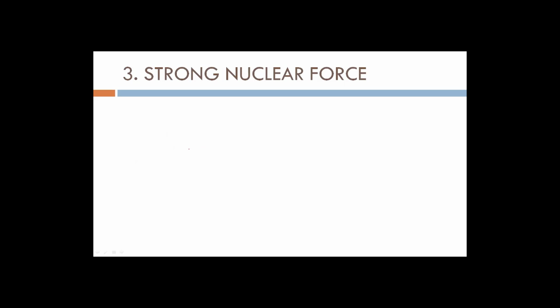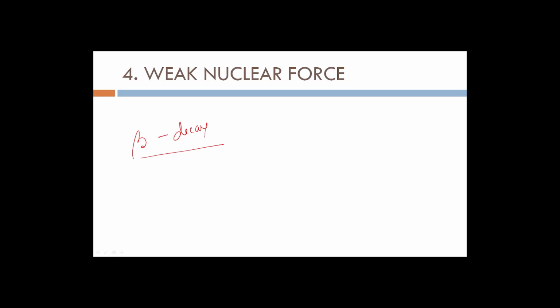Now in beta decay, what happens is protons turn into neutrons, or neutrons turn into protons, giving rise to electrons, positrons, and a thing called neutrino. So this whole process happens because of a force called weak nuclear force.